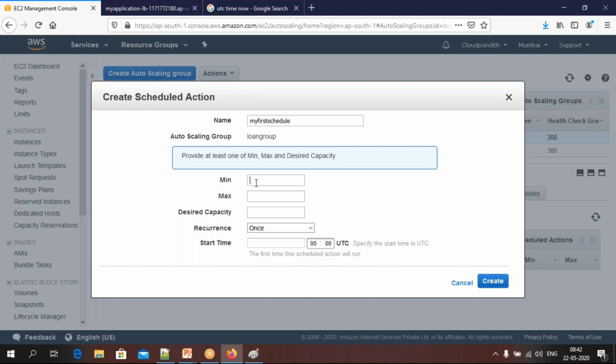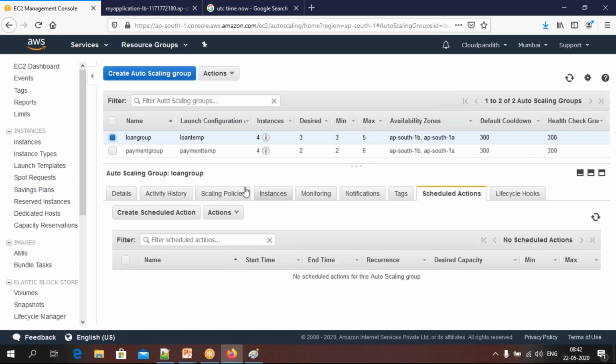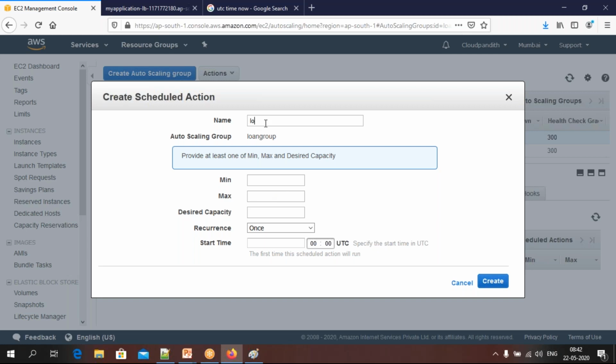Here minimum servers we already have something, maximum servers we have something, right? Let's say the first thing I am creating is in the loan group. In the loan group, minimum servers is 3, maximum servers is 5. So I will give the same thing here. So create a schedule. This is the loan schedule. Minimum is 3 and maximum is 5. You can give 5. So I want 5.